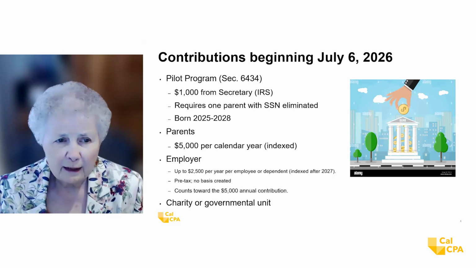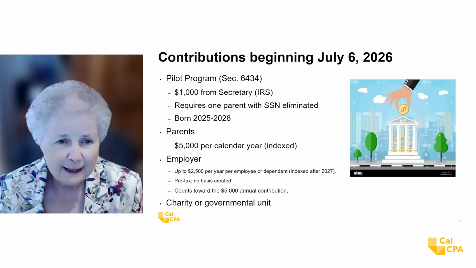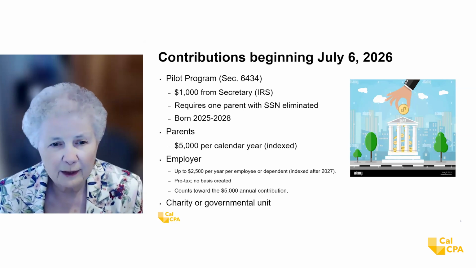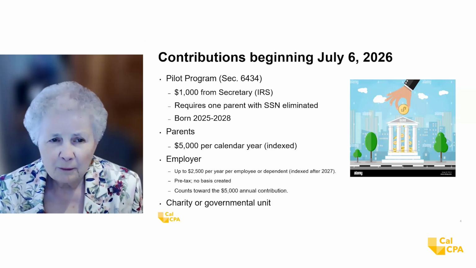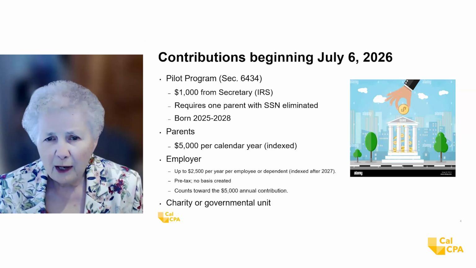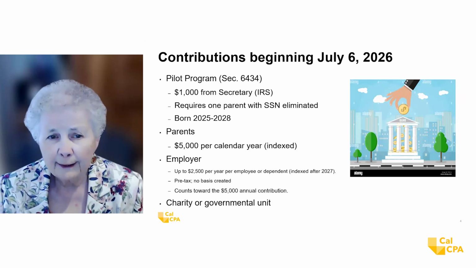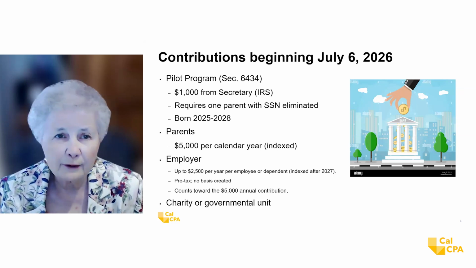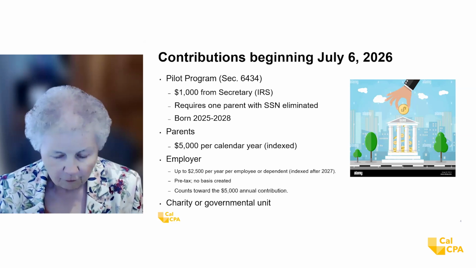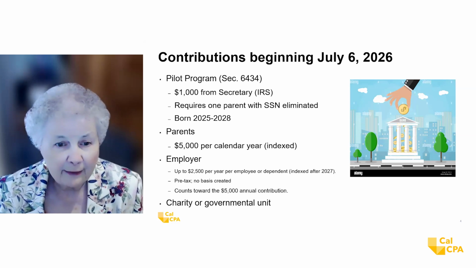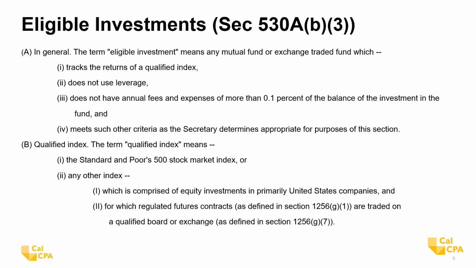But the other good thing is that the employee is not going to be taxed on the amount that goes into their dependents' Trump IRA. A charity or a governmental unit could also make contributions. I think the thought was that maybe a neighborhood group would want to put money into these accounts for babies in that area.